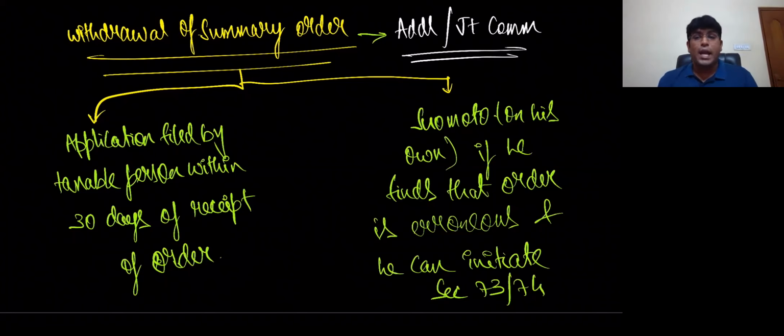So a summary assessment order may be withdrawn by the additional or joint commissioner in two cases. One, an application is filed by the taxable person within 30 days of receipt of order. Second, suo motu, on his own, if he finds that the order is erroneous, and he can initiate section 73 or 74. That means he will follow the procedure given in 73 or 74. 73 is other than FMS, 74 is FMS. We'll talk in detail about 73 and 74 in the chapter called Demands and Recovery. Don't worry. Are we clear, friends? That's the end of the story for summary assessment. Very interesting, very important.